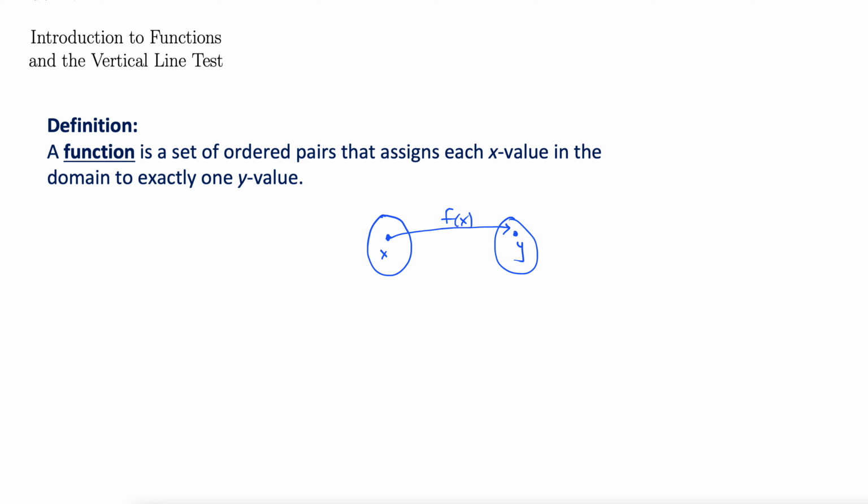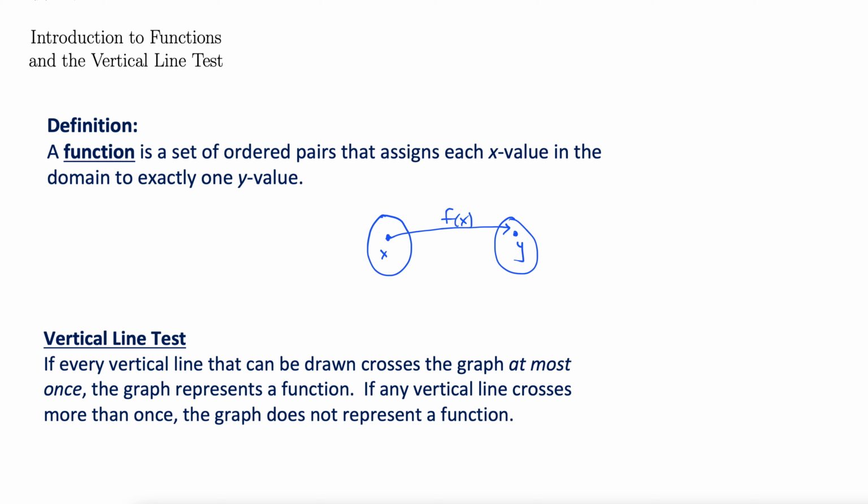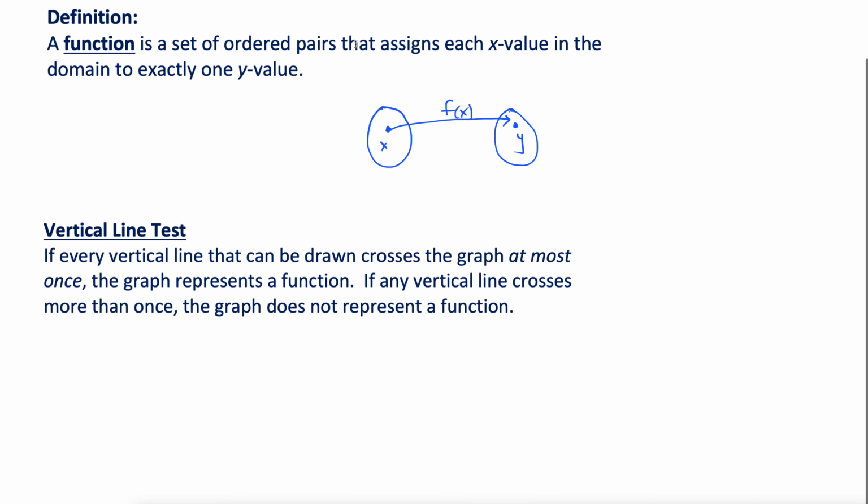And that immediately brings up the question of what is a function and what's not. And if you have the graph of a function, there's a really useful trick in determining which graphs represent functions and which don't. It's called the vertical line test. The vertical line test states that if every vertical line that can be drawn crosses the graph at most once, then the graph represents a function. If any vertical line crosses more than once, the graph does not represent a function. And really, the vertical line test makes more sense with pictures than trying to just say it in words.